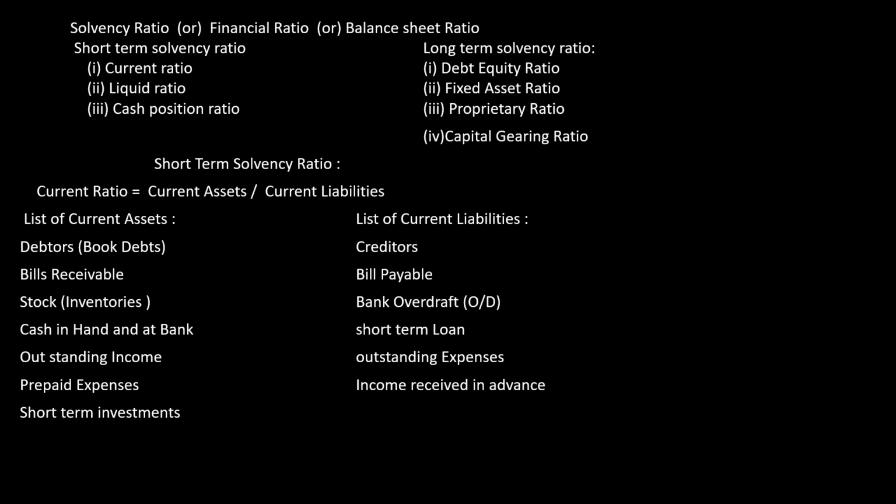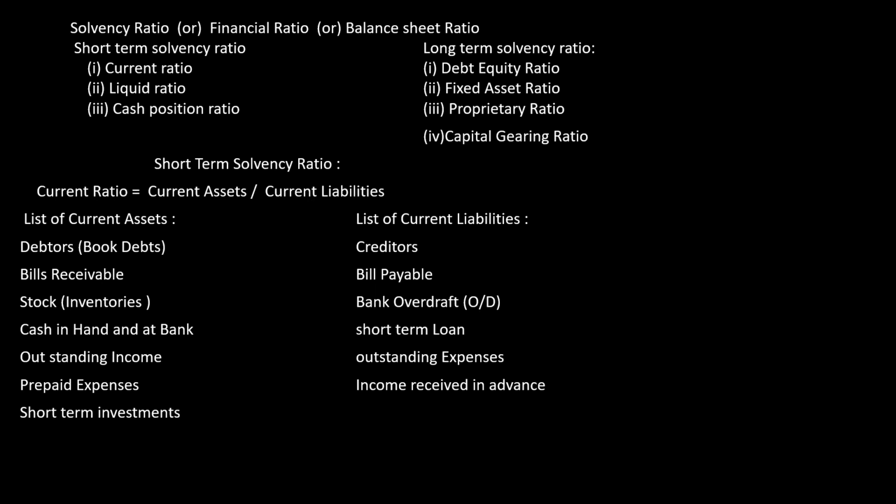Now we are going to see the next set of ratios, that is solvency ratio. Another name for solvency ratio is financial ratio. Another name for financial ratio is balance sheet ratio. All these three mean one and the same. The solvency ratio is of two types, short term and long term. Under the short term, there are three ratios. Under the long term, there are four ratios. We'll see the short term first.